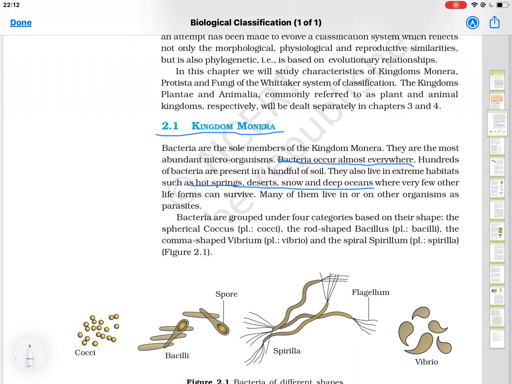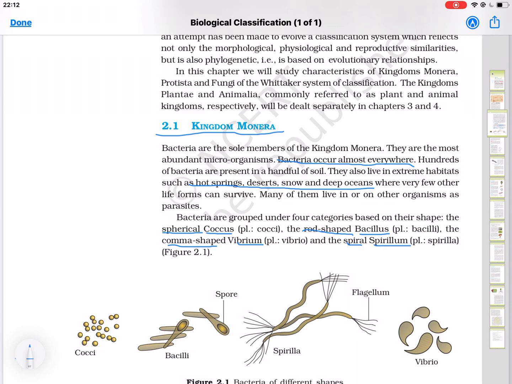First, if they are spherical in shape, they are known as coccus. If they are rod shaped, they are known as bacillus. If they are comma shaped, they are known as vibrio. And if they are spiral shaped, they are known as spirillum.